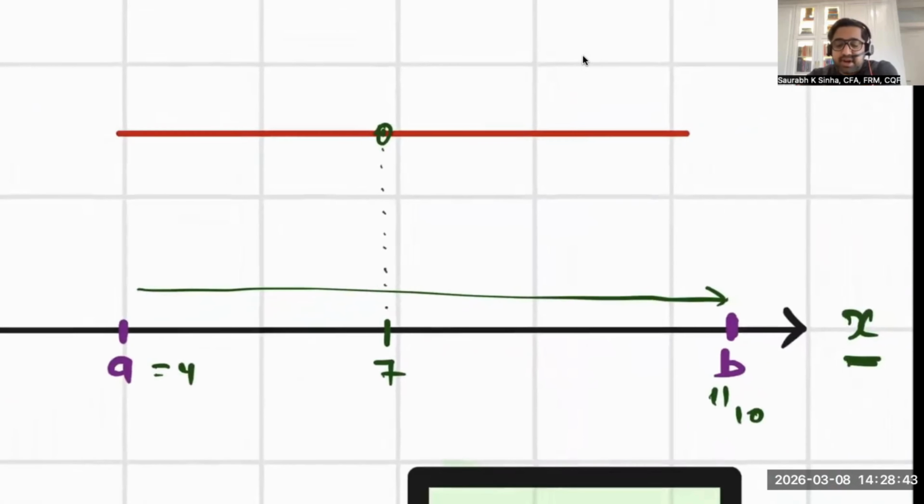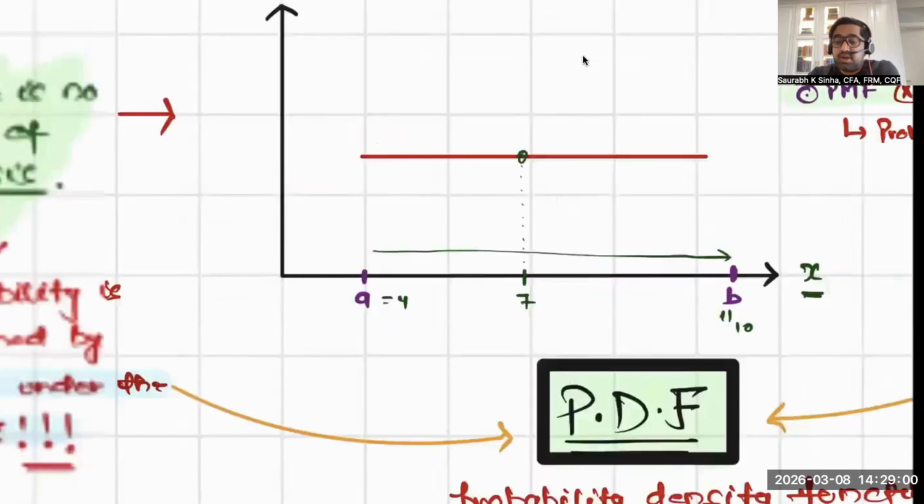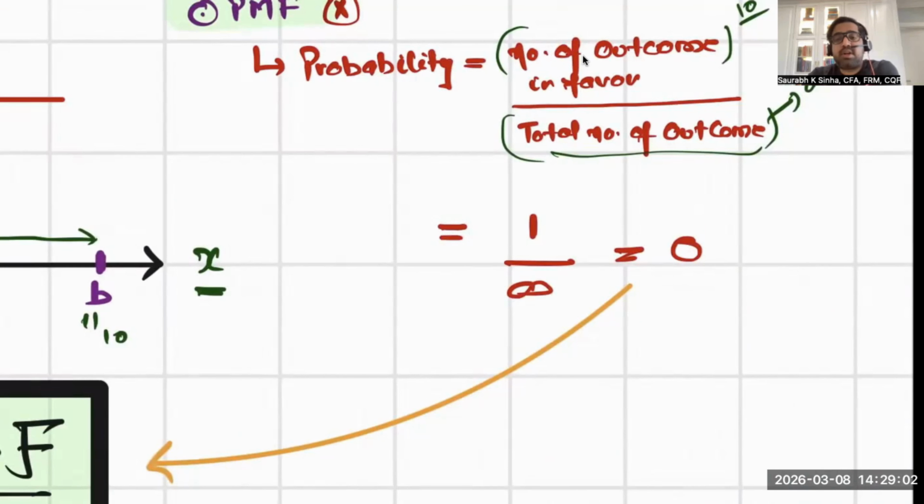Understand, there are infinite numbers here from 4 to 10. I just mentioned 4.0001, 4.0002, 4.003. I'm just counting 4, 5 zeros. What is 4.000, 10 zeros and then 1? There are infinite numbers. So the number of outcomes in favor is what? Infinite. So if you're interested in finding the probability of one single event, which is the probability mass function, it is zero. It is useless.